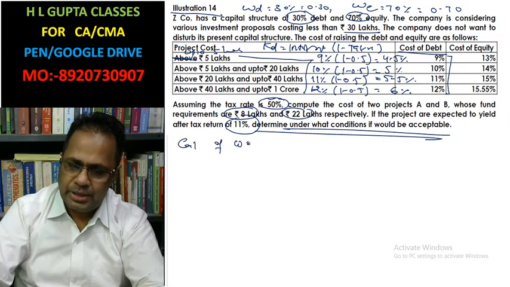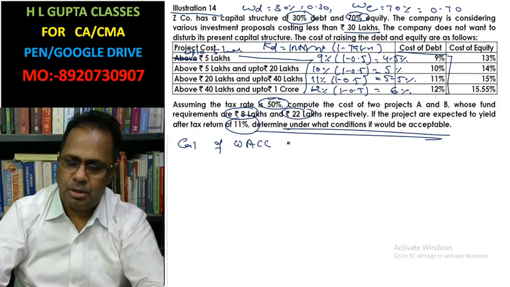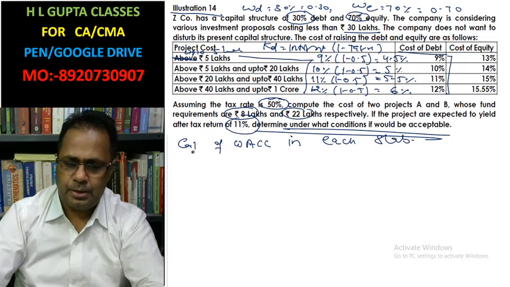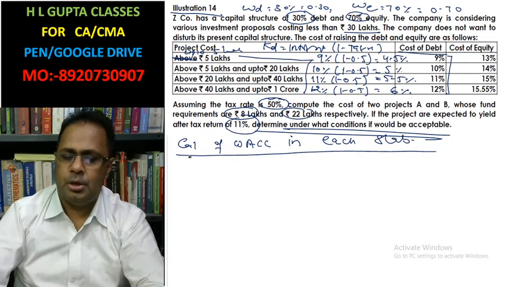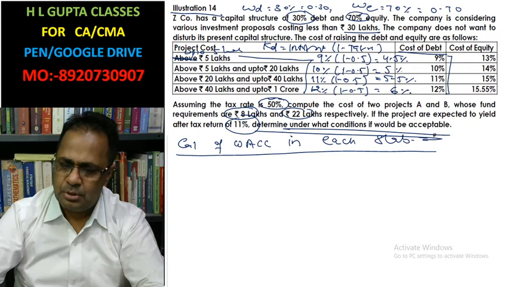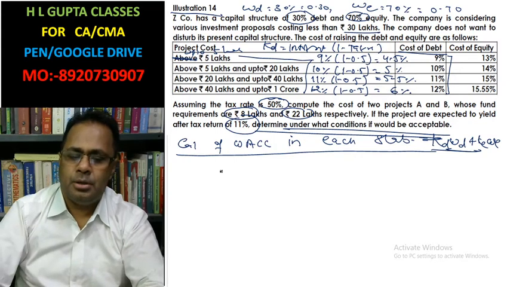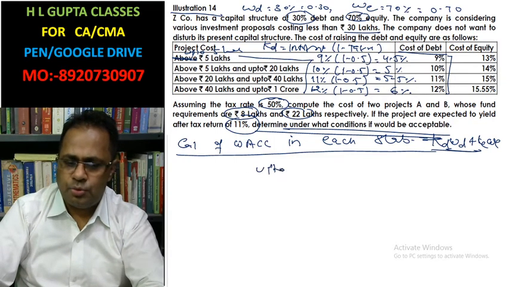Calculation of weighted average cost of capital in each slab. What is the formula of weighted average? Cost of debt into weight of debt plus cost of equity into weight of equity. Now, suppose up to 5 lakh.